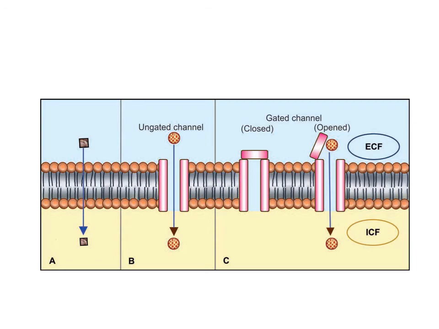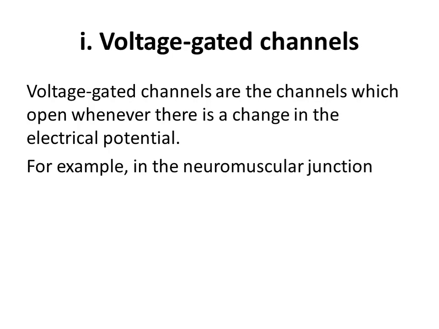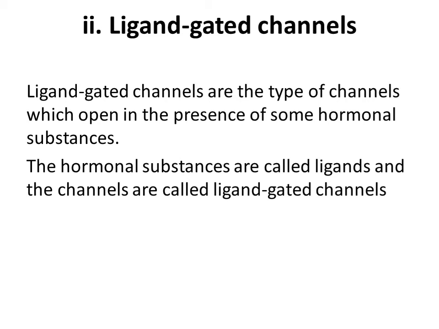This is the example of the gated channel. Now, voltage gated channels are channels which open whenever there is a change in the electrical potential. An example is the neuromuscular junction. When there is a stimulus, an electrical change is produced because of the action potential, and these channels open. Then the ligand gated channels open when a hormone or any chemical substance acts on the receptor, causing the opening of these channels.